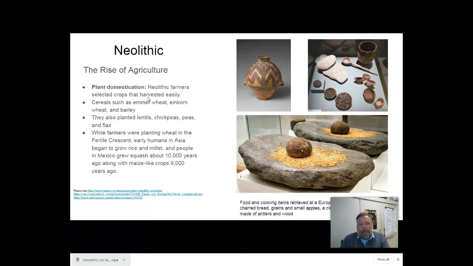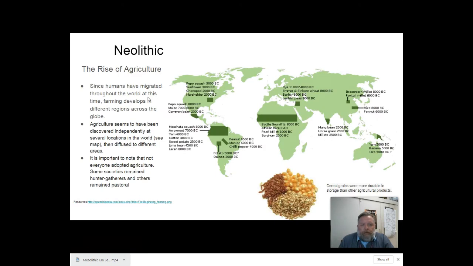But what I want you to understand at this time is that farming wasn't isolated. As we spread around the world, we brought our ideas of farming along with us. And so you're going to see these societies change throughout the world, and their farming techniques are greatly going to depend on their environment and the soil, which would allow them to grow different types of crops. Since humans have migrated throughout the world at this time, farming develops into different regions across the globe. Agriculture seems to have been discovered independently at several locations in the world.